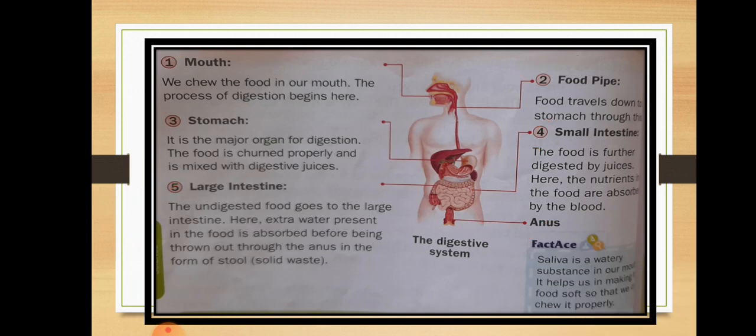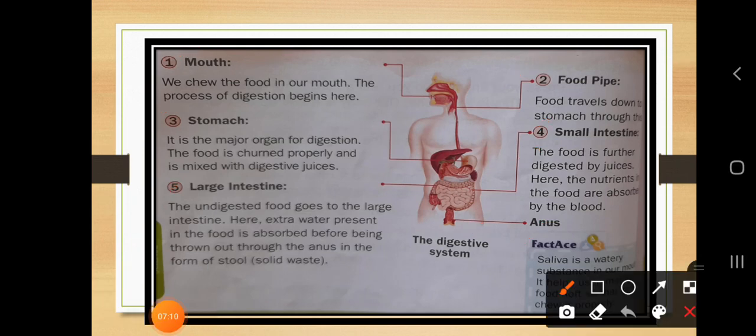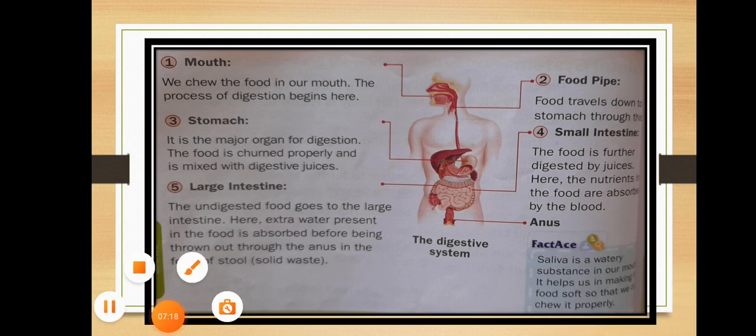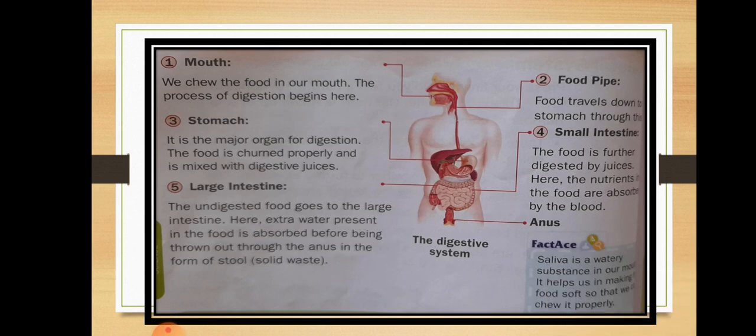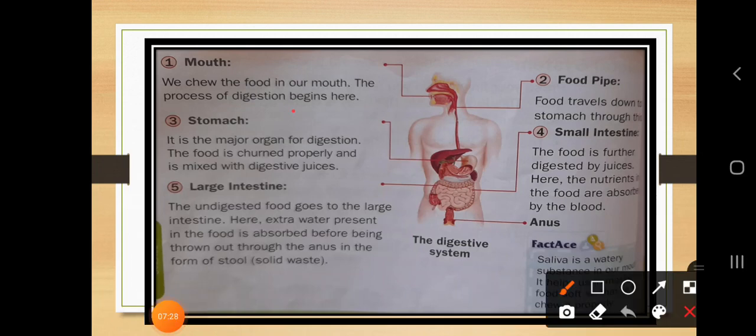Okay, so how does the mouth help us? Dear students, when we have food, we chew the food in our mouth. Then the process of digestion begins here. So the digestion process starts with the help of the mouth. Which part will it start with? With the help of the mouth.